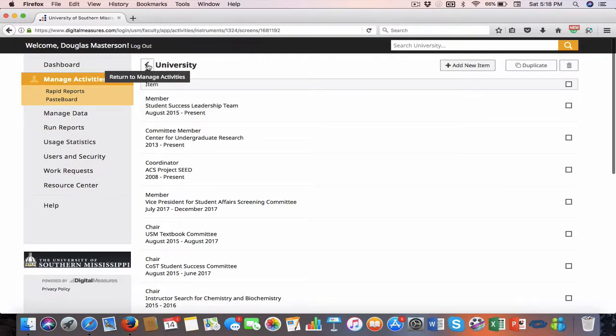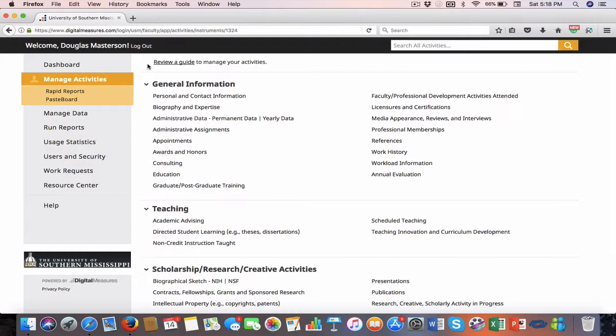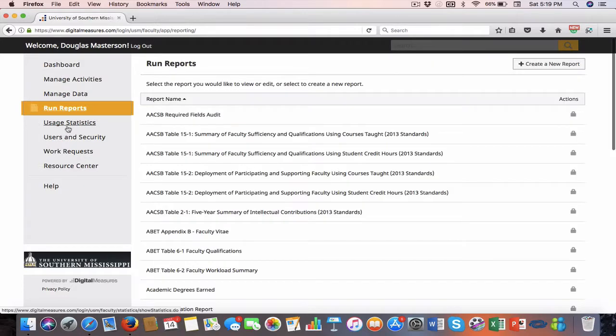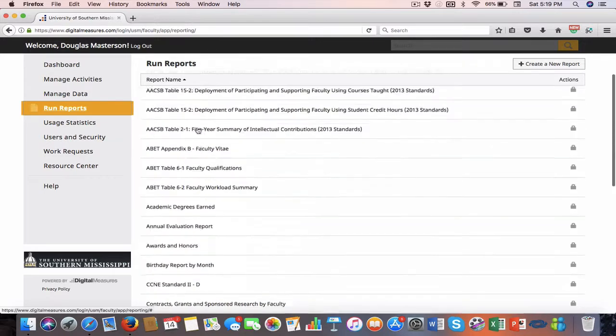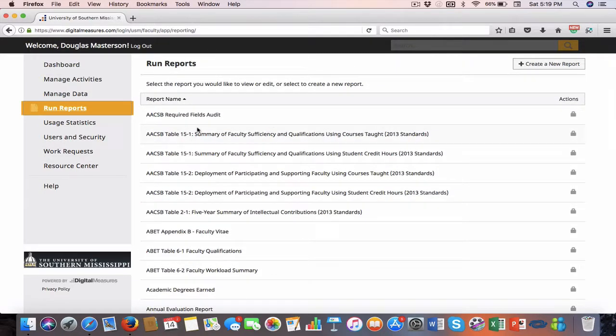So those are the things that the faculty members have gone through and done in the pilot program that we had, and I got a lot of positive feedback from that. Now, one of the things that we're going to be able to do as administrators is actually run reports, and so you can go to the Run Reports activity, and you'll see a variety of different reports that we have access to. You will not have access to all of these reports, and at the moment, in fact, we don't have every report that we could possibly want.